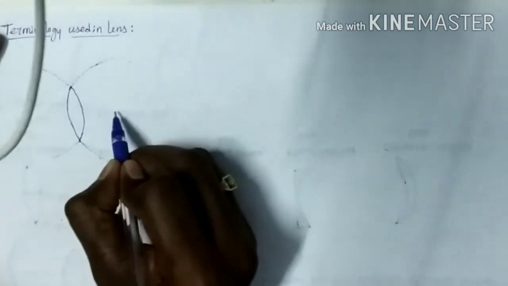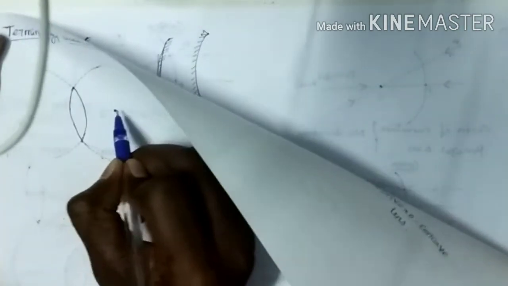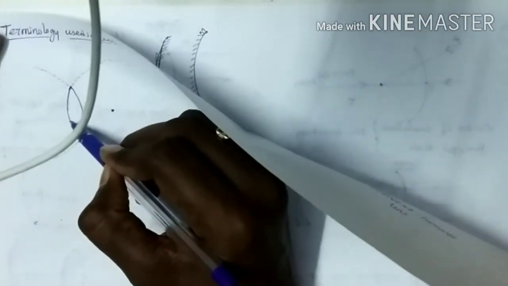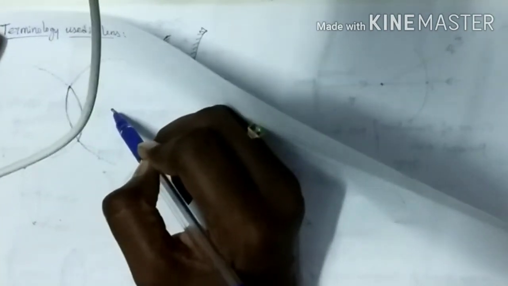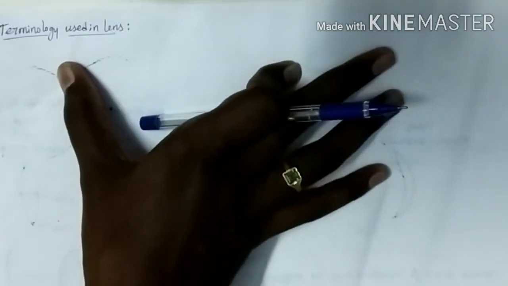The center of the sphere of which the curved surface is a part, that we call the center of curvature. Already we learned that. What is center of curvature? If we extend the curved surface, we will get a sphere, and the center of the sphere we call the center of curvature.